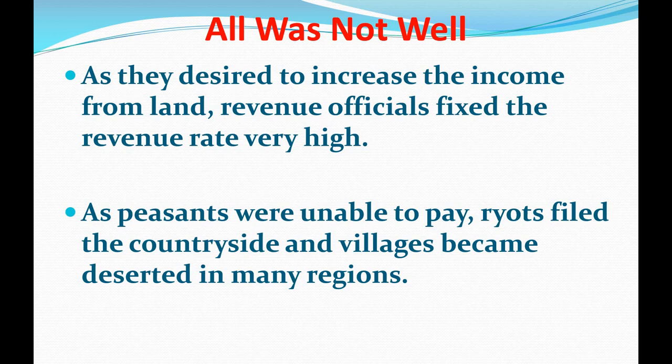Means many villages changed into desert areas, where no people live. So the Britishers were not totally dependent on the revenue generated from Indian territories in the form of taxes. They decided to use the crops of the country in order to earn more profit in the trading business. And now we will study about this.